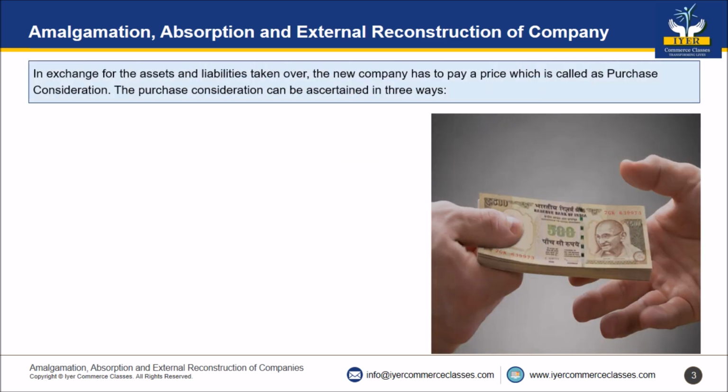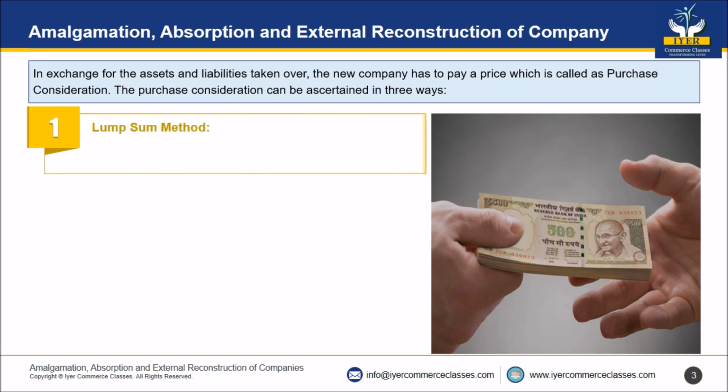In exchange for the assets and liabilities taken over, the new company has to pay a price, which is called purchase consideration. That is the amount which the new company has to pay the old company for taking over the company. The purchase consideration can be ascertained in three ways. Number one, lump sum method. One single lump sum amount will be agreed between the parties concerned.